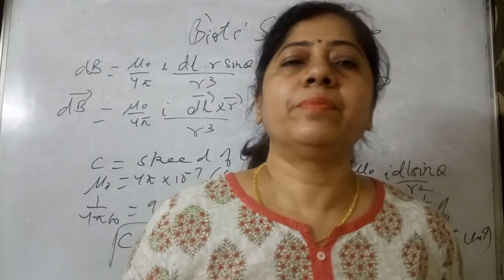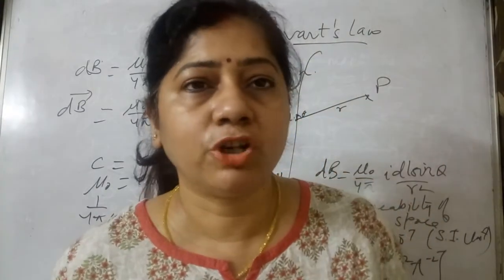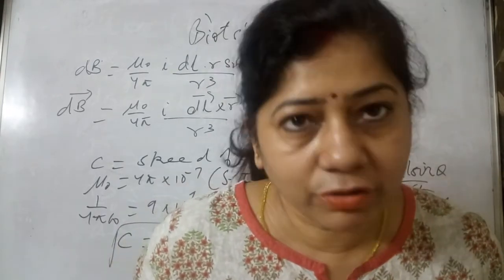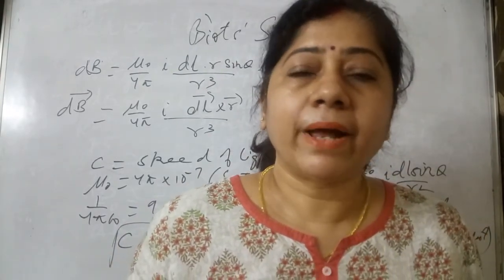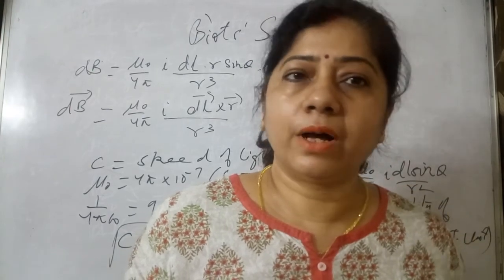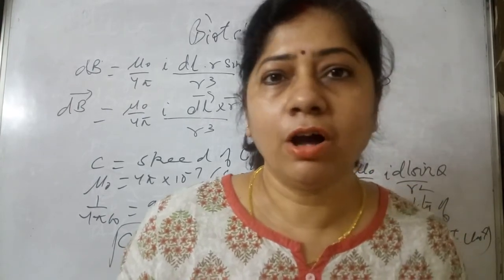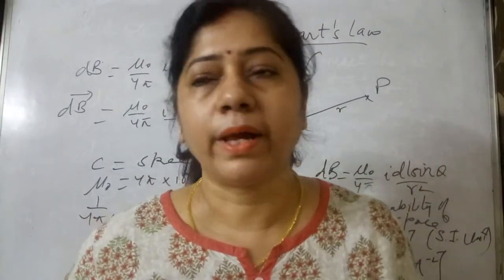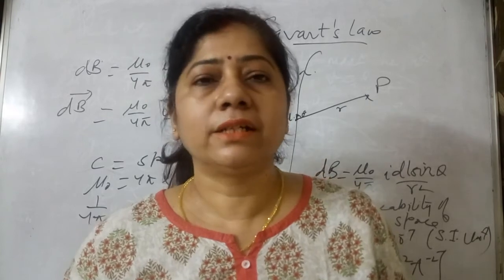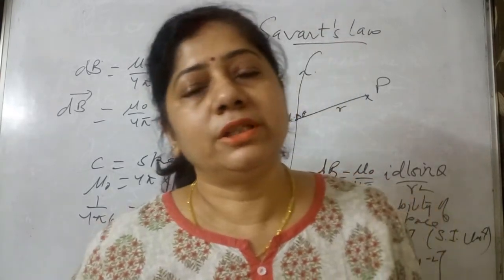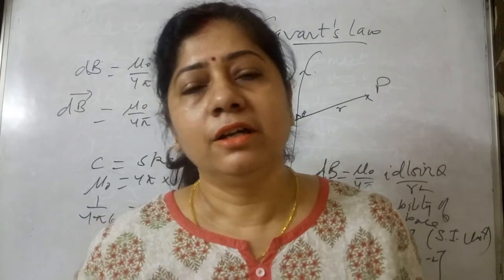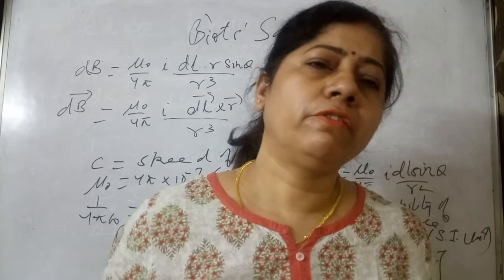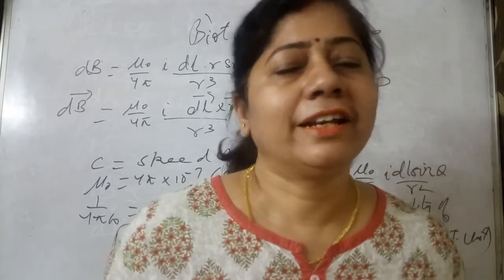And there is something given: how will you compare the Biot-Savart law with the Coulomb's law? If you remember, with Coulomb's law we can find out the electric field. Both of them are following the inverse square law, because here it is 1 by r square and there also it is 1 by r square. But what are the differences between the two? Here we are depending upon the angle, there we were not depending upon the angle. So there are certain differences. You see the formula, do it yourself and find that it's easy to do.